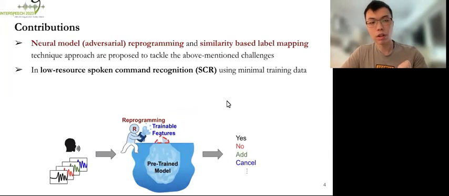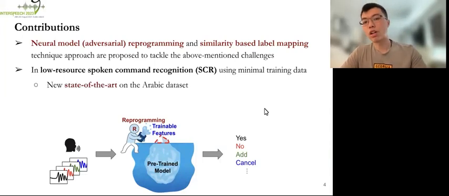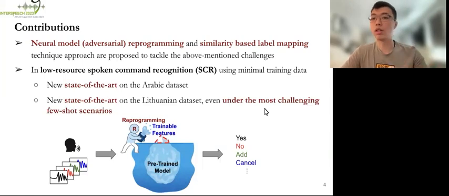Spoken command recognition is to identify a target command out of a set of predefined candidates based on the input utterance. So say we have an utterance that says the word yes, we would like the model to recognize it as yes. And overall, we achieved new state-of-the-art on the Arabic dataset, as well as the Lithuanian dataset, even under the most challenging few-shot scenarios.